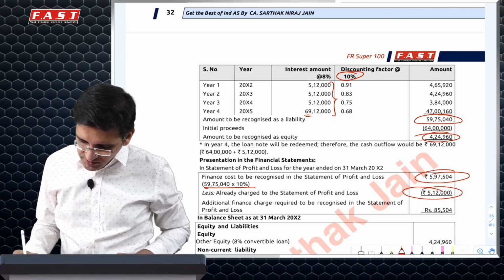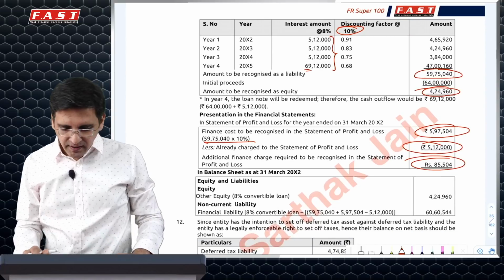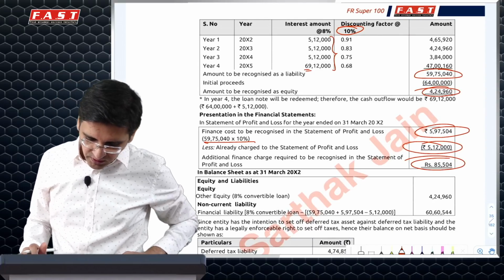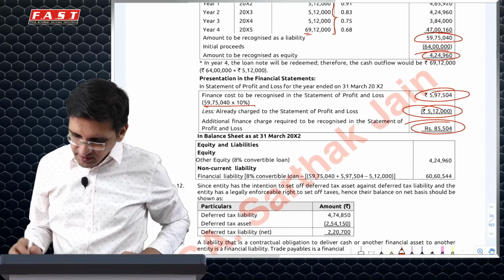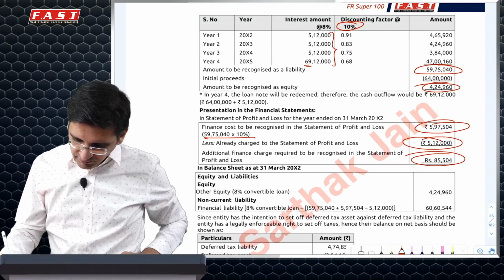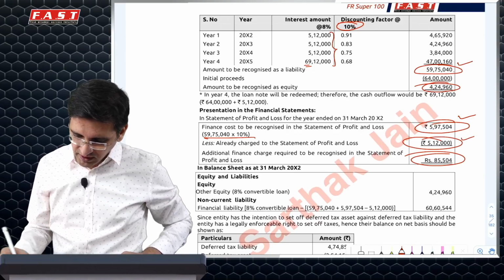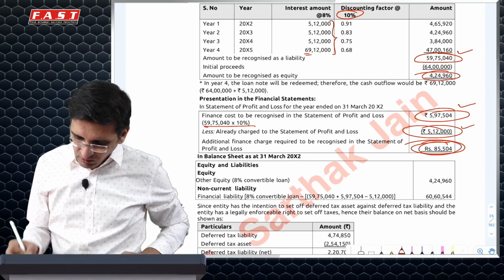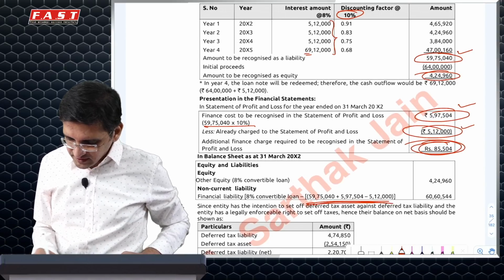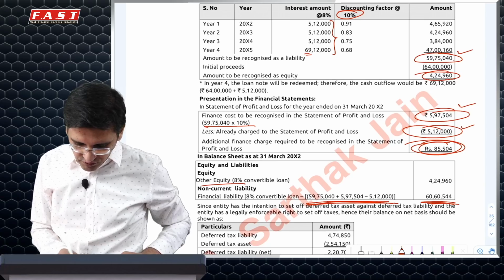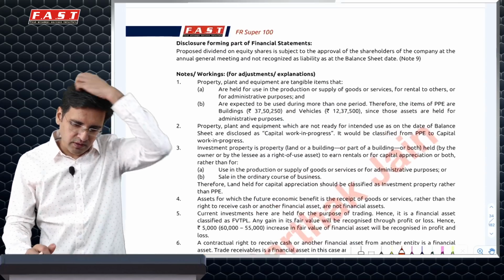You've already booked 5,12,000, so additionally this will be recognized. And the loan will be shown in the balance sheet at the end of the year at the initial value of 5,975,040 plus 597,504 minus 5,12,000 cash outflow. So effectively your loan amount will be increased by 85,504, and they've shown it completely under non-current liabilities.